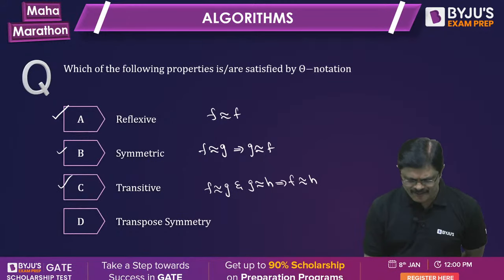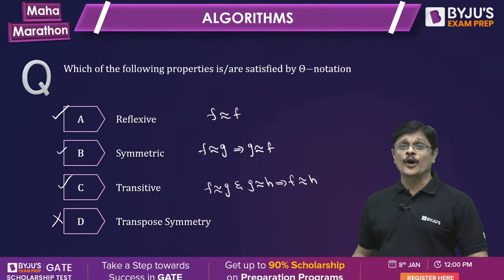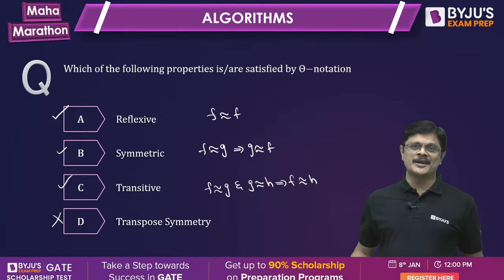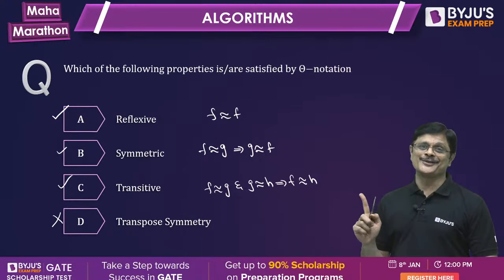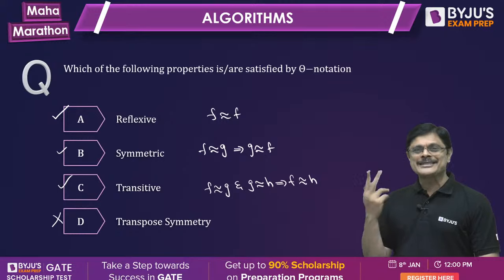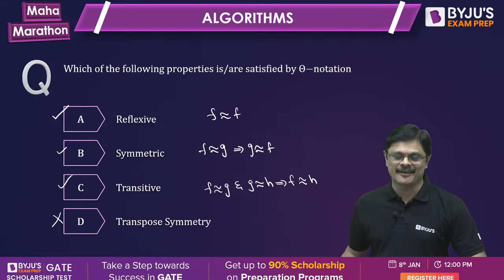We'll try to see. For the time being, I'll cancel this because I don't know how many of you remember or know this transpose symmetry property, because my next questions are based on that property. So, I'll not reveal that now. Once I complete the remaining two questions, then I'll reveal that. What is this transpose symmetry, my dear friends?